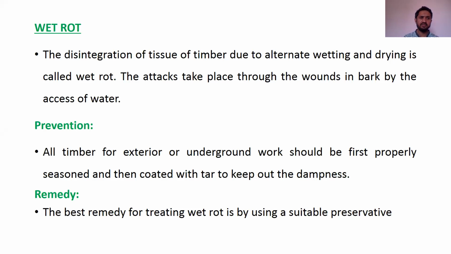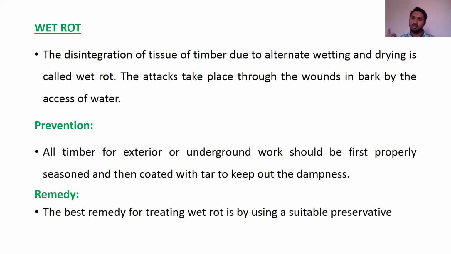Then prevention: all timber for exterior or underground work should first be properly seasoned and then coated with tar to keep out the dampness. If we keep coating with tar, it will avoid the dampness.